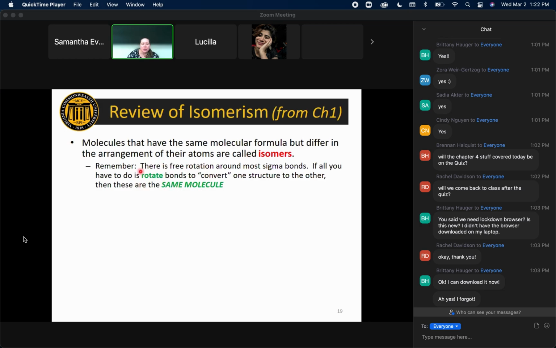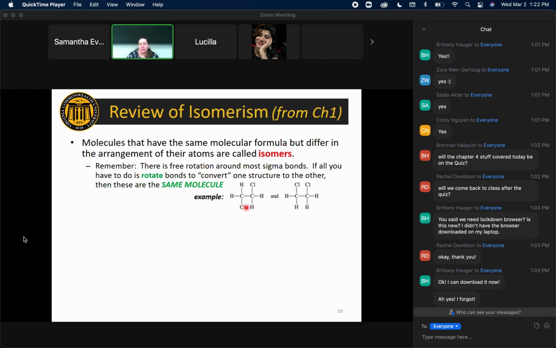I want to point out, because a lot of people struggled with this on the exam, if you are just rotating around bonds to convert one structure to the other, and remember there's free rotation around most sigma bonds, when you rotate those bonds around each other, you are not changing the bonding order or the bonding pattern or where things are spatially relative to each other. You're just rotating around a bond.